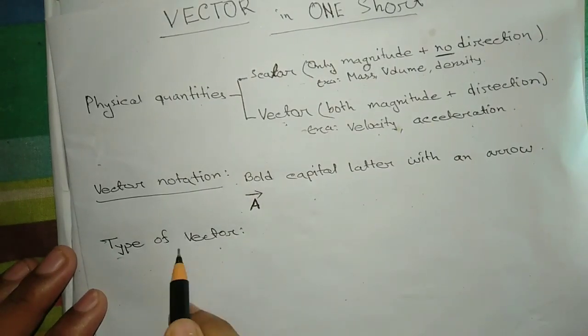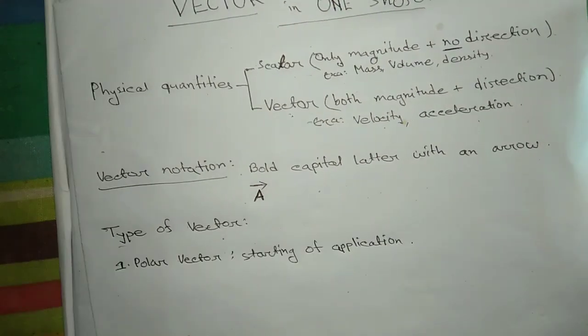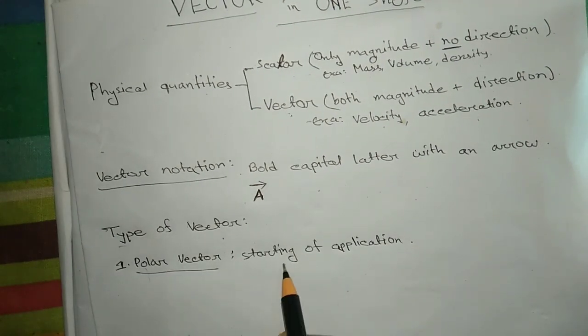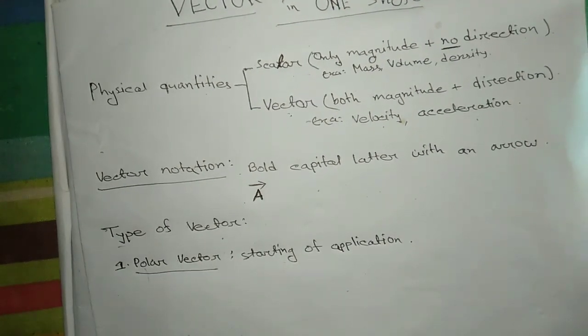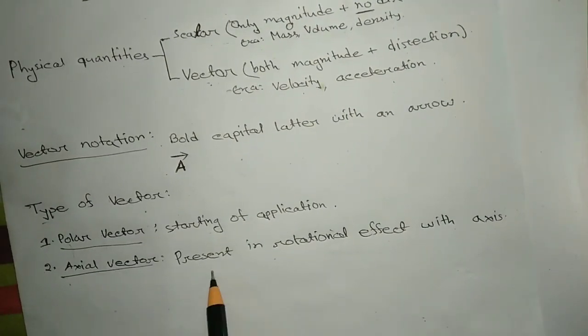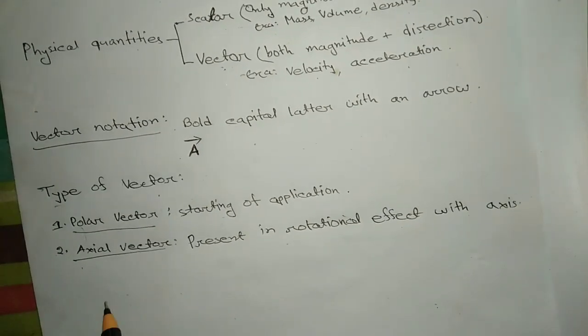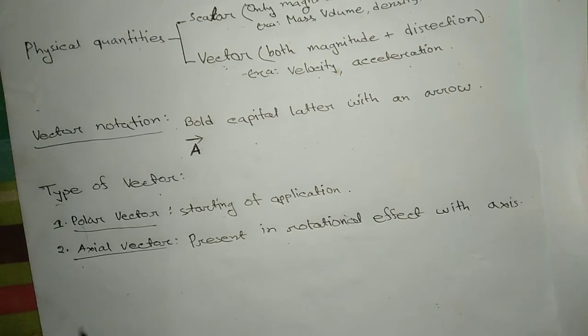Types of vectors. A vector may be of various types. Polar vector: it has a starting point of application, for example displacement, force, etc. Axial vector: present in a rotational effect with an axis, for example angular velocity, angular acceleration, etc.